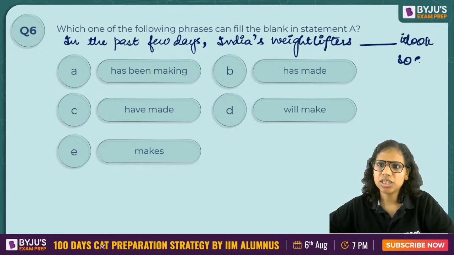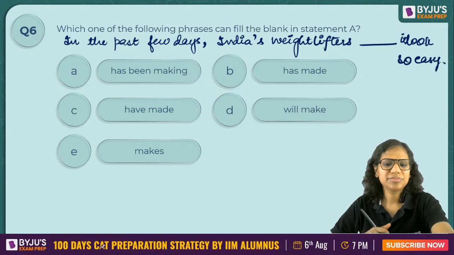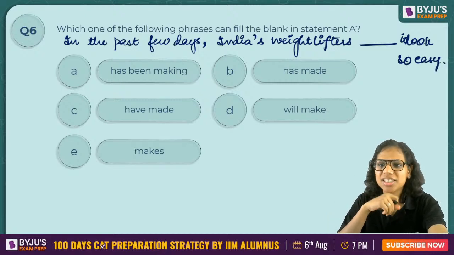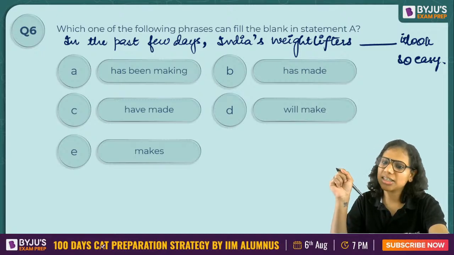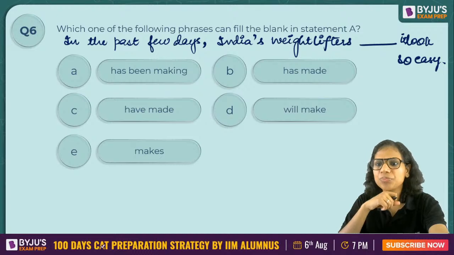It looks so easy. You've got it absolutely correct, Sanil. Absolutely. Cherish says C. Karthik says C. All right.